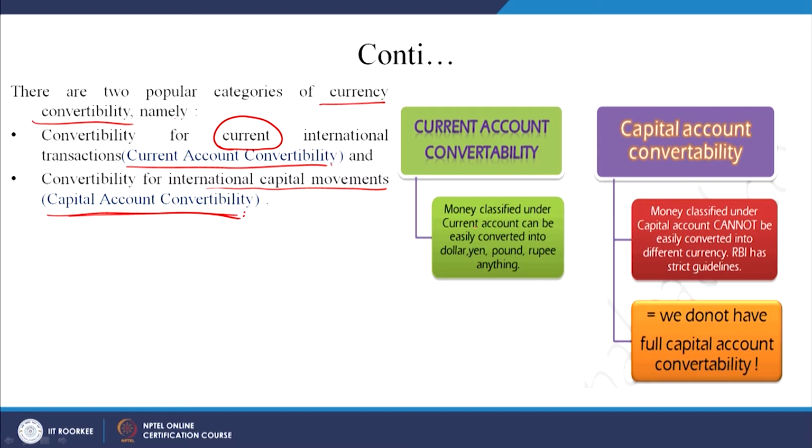For current account convertibility, the money classified under the current account can be easily converted into dollar, yen, pound, rupee or anything. On the other hand, capital account convertibility says money classified under the capital account cannot be so easily converted; it is slightly more complex than the current account. RBI has strict guidelines. For example, in the Indian case the RBI has very strict guidelines for capital account convertibility. We do not have full capital account convertibility as of now.